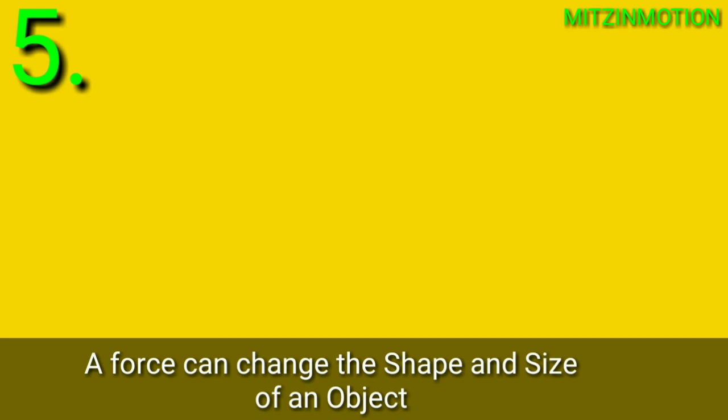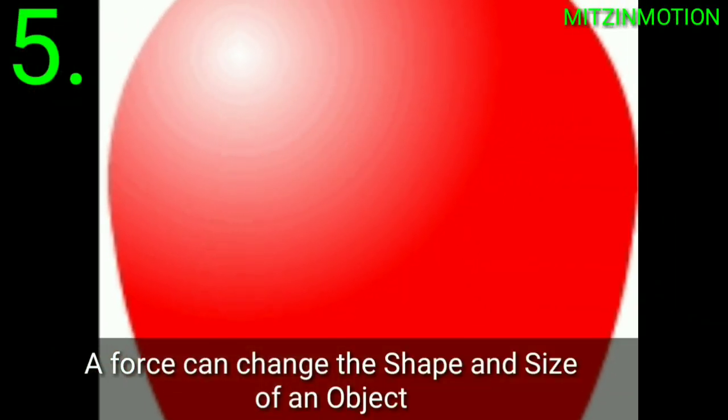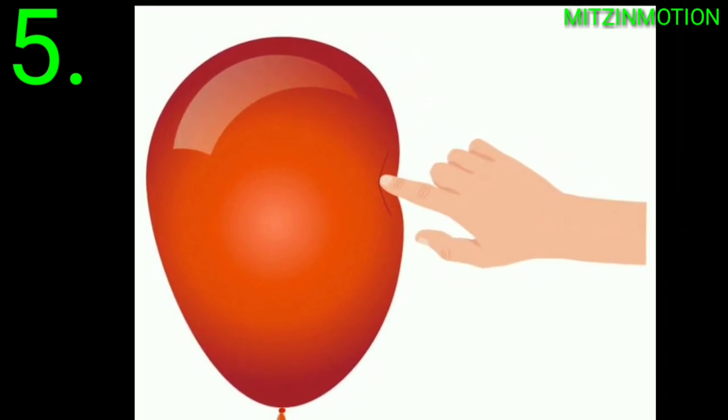Let's discuss an example of that. For that, consider an inflated balloon, and if you apply force from its top or from its side, you will see that the shape of the balloon is changed now. Okay?